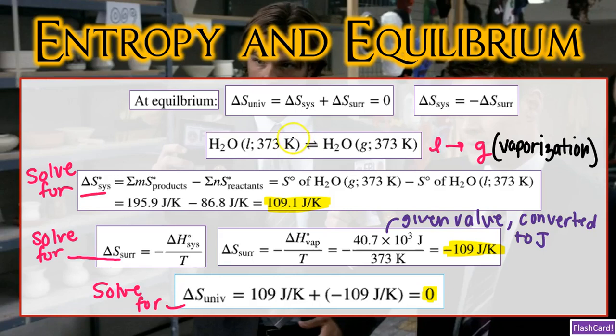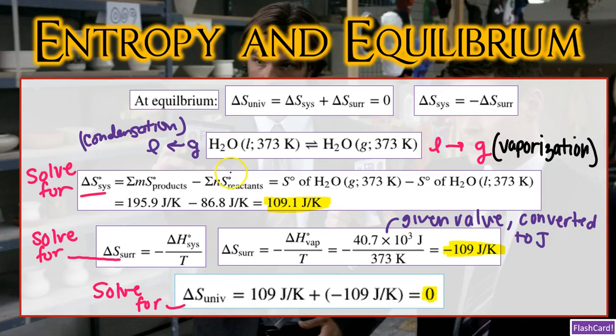So of course, we want to go further and look at an example. Let's calculate delta S of the universe for the vaporization of 1 mole of water at 100 degrees Celsius. Of course, 100 degrees Celsius is 373 Kelvin. Now, since we are talking about things at equilibrium, if the forward reaction is going from a liquid to a gas, or vaporization, then the reverse reaction is going from a gas to a liquid, or condensation. So for this example, we can also say that we're calculating the vaporization condensation of 1 mole of water at 100 degrees Celsius, or 373 Kelvin.